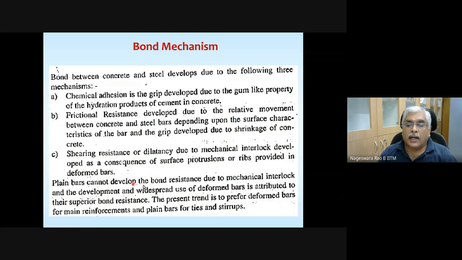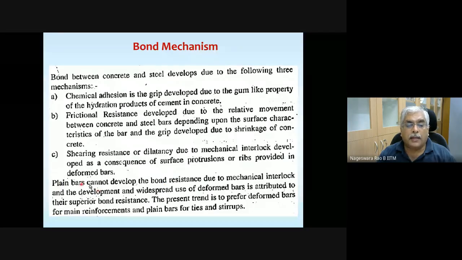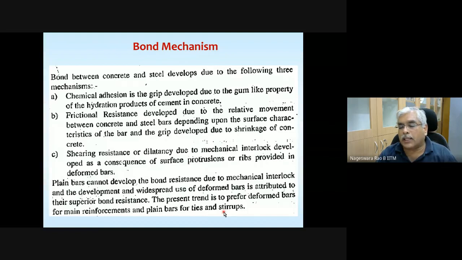Plain bars cannot develop bond resistance due to mechanical interlock, and the development and widespread use of deformed bars is attributed to their superior bond resistance. The present trend is to prefer deformed bars for main reinforcement and plain bars for ties or stirrups. Usually we use plain bars for ties or stirrups, but if you want, you can use deformed bars. Okay.